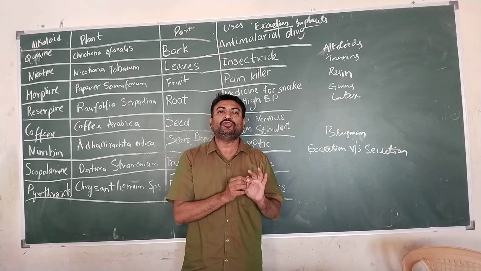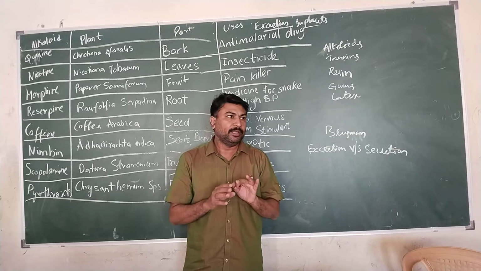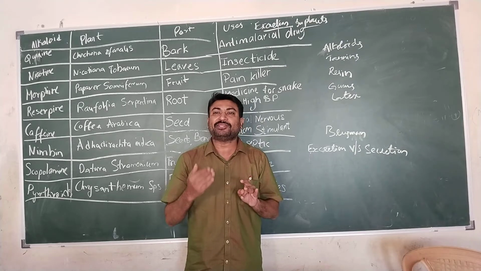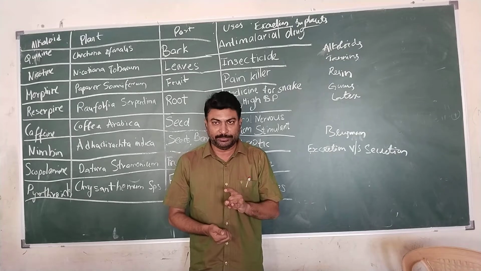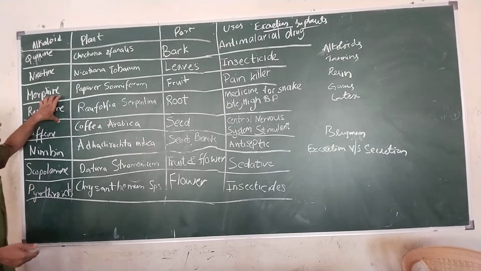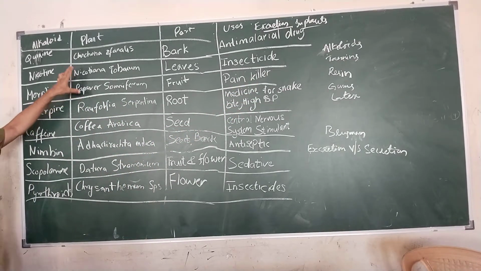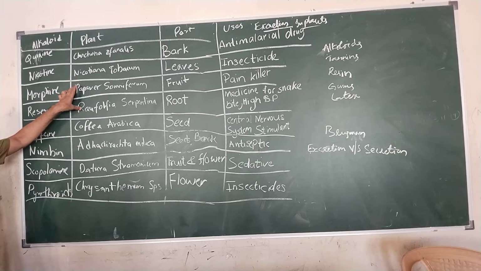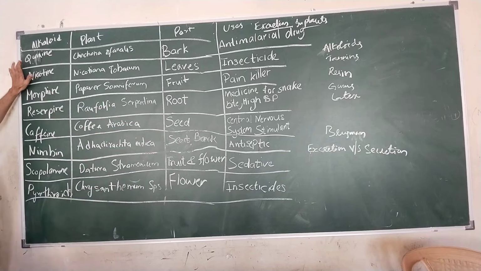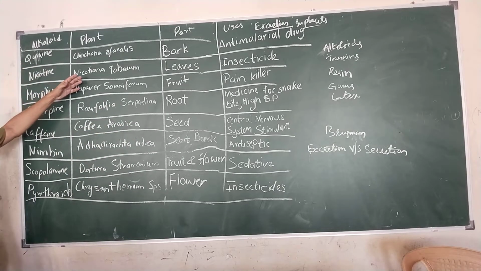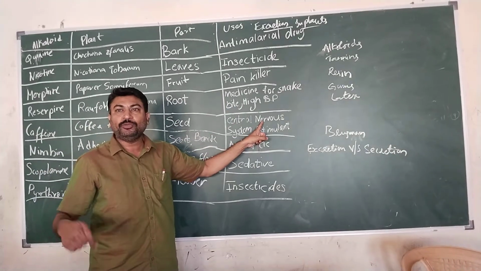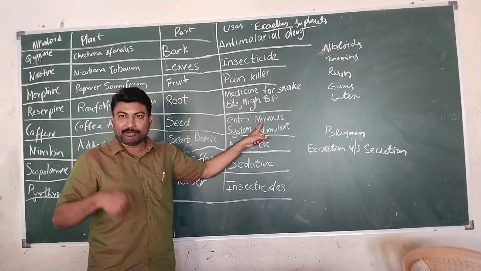Primary metabolites are those which are helpful for the growth of the plant. Secondary metabolites are those which are not useful for the growth of the plant. They will be excreted or eliminated out of the plant's body, and they will be stored in some parts of the body, just like these alkaloids. These are the alkaloids which are present in different parts of different plants, and we are utilizing them for different purposes. This chart explains the plant in which the alkaloid is present, the part where it is stored, and what the uses are. How human beings are utilizing that alkaloid for our own purpose.